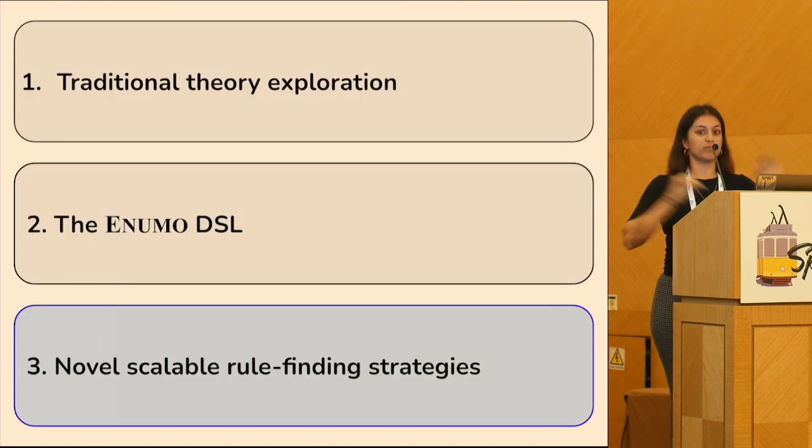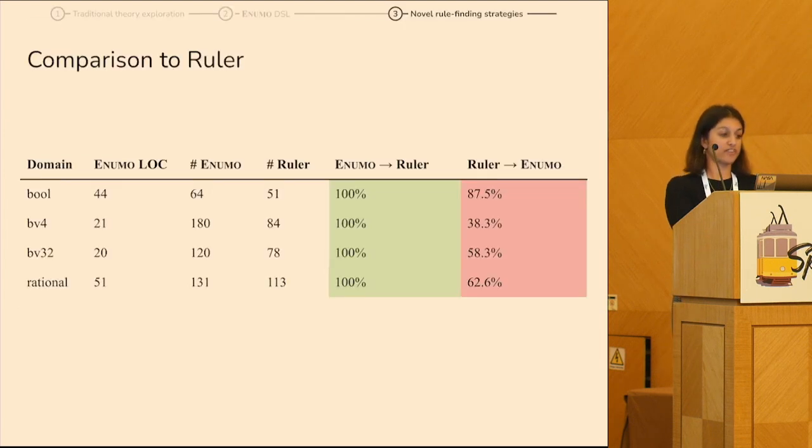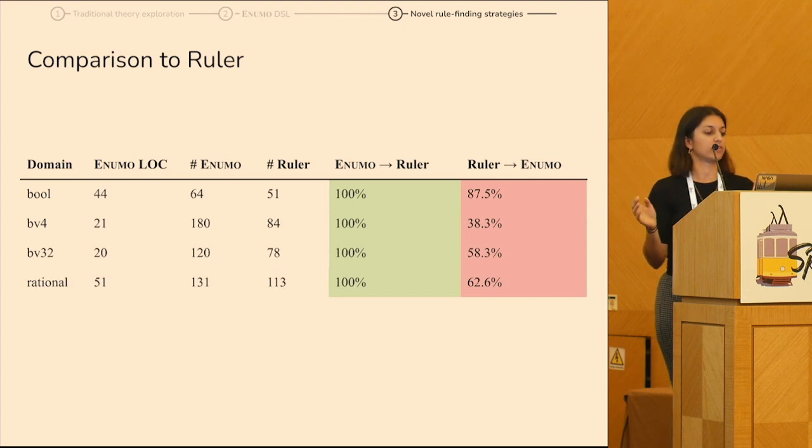Okay, so that's a really fast overview of the Anumo DSL. Now let's see how it actually works in practice to find rules. The first thing we did is we compared to Ruler, which is an existing tool for theory exploration, and we find that pretty short Anumo programs are able to find rule sets that are strictly more powerful than Ruler's.